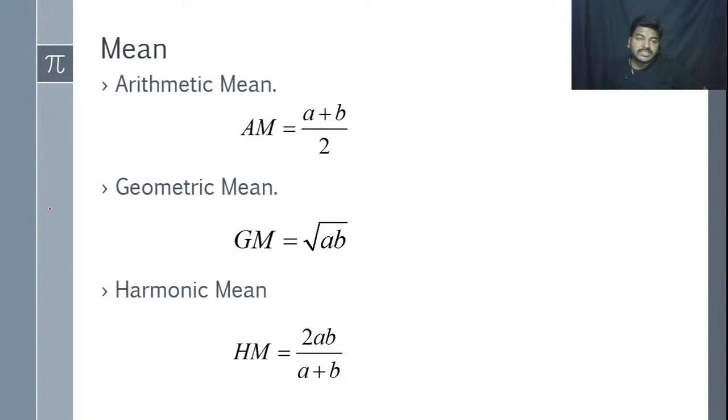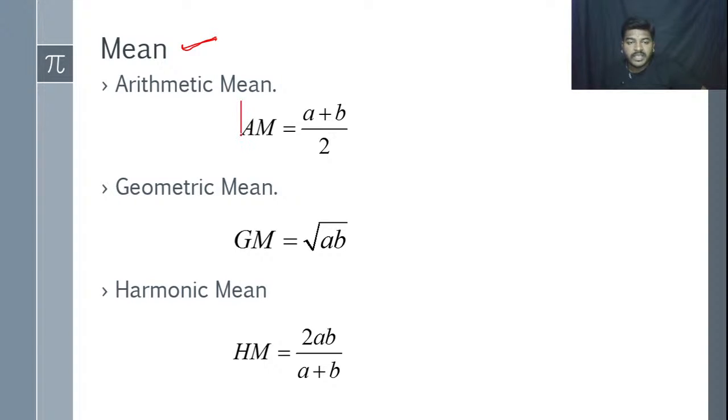Then let us discuss the mean. We know the usual mean formula: the sum of the terms divided by the number of terms is the mean, or average. If we add the first number and the last number and divide by 2, we say it is the arithmetic mean.